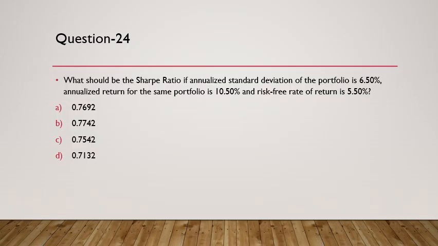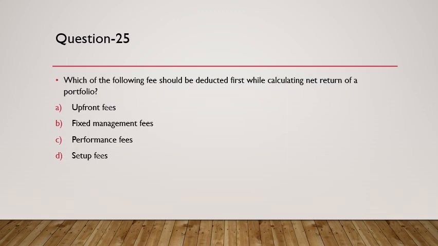What would be the Sharpe ratio if annualized standard deviation of the portfolio is 6.5? So there is a standard deviation which has been given. Annualized return for same portfolio is 10.5 and the risk-free rate is 5.5%. So in the numerator we will write 10.5 minus 5.5, which is 5%, upon 6.5, and if we solve this we will get an answer which is 0.7692.